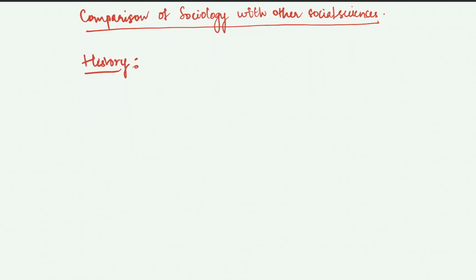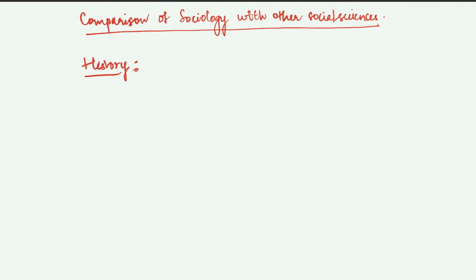However, let me tell you a basic framework on how we are going to work this out. The basic framework is that first we will see the differences between the two disciplines in any comparison, then we'll see the similarities, and then we'll see the developments, right?